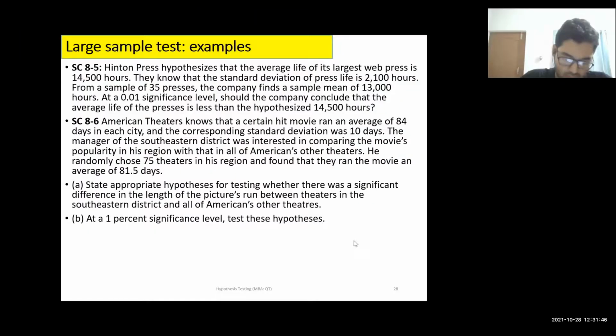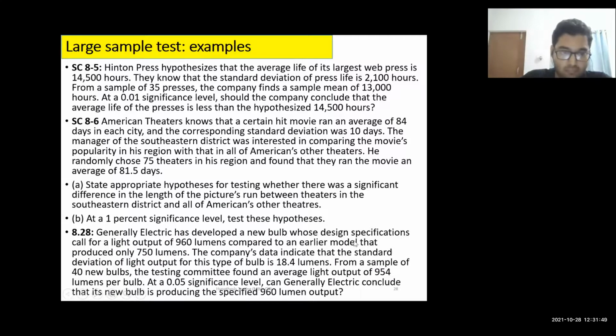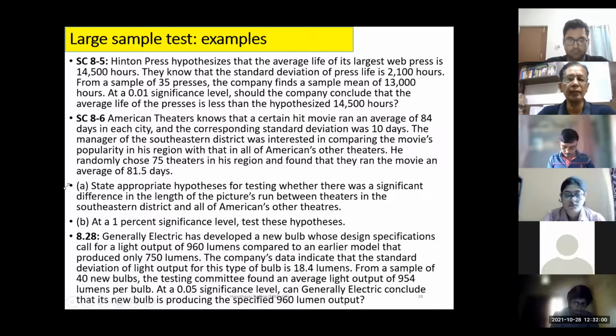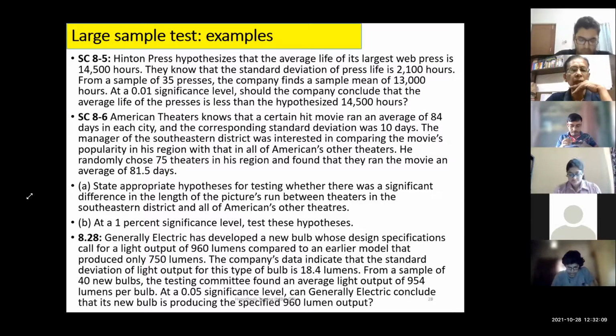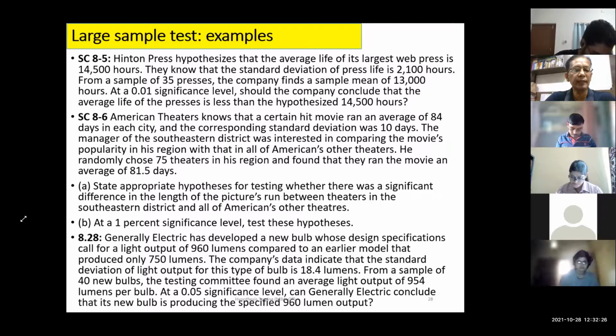I don't know whether you have taken a screenshot of this or not. The last one, 8.28. Is my screen visible? One of you respond. Yes, sir. So please quickly take a screenshot and we can discuss it. Like the last example, we want fast learners. Try to pick up fast. Can you get the meaning, the essence of the case quickly, maybe in less than a minute? One of you can volunteer, raise your hand so that we can start.